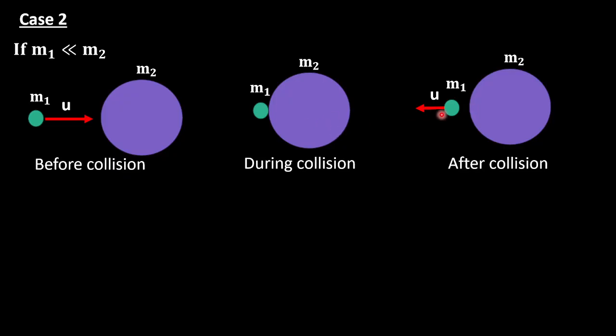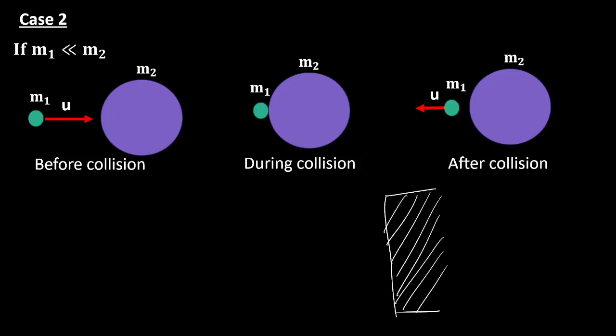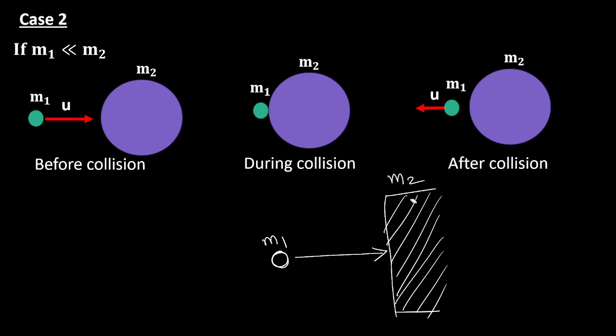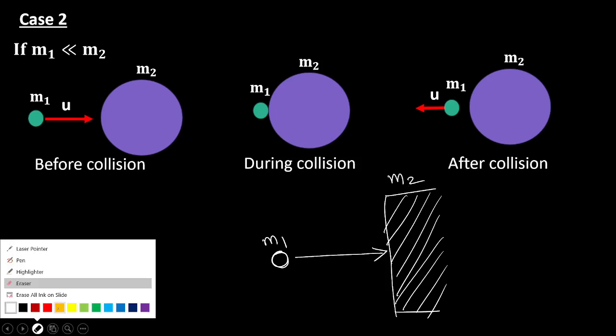Understood? Just like that. For example, there is a wall. The wall will have a certain mass, right? A wall, a rock, a thing like that. It is a huge mass, right? If a rubber ball is thrown, m1 is very small compared to the mass of the wall. You agree with me? If the ball is thrown into the wall, what happens? Do you believe that the wall and ball both will be moving forward? No. The wall will be stationary. The wall is a huge body having very large mass. It will be almost stationary.